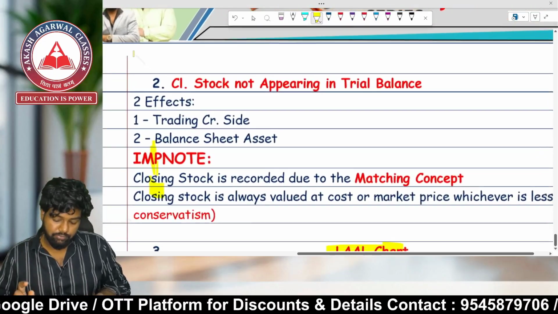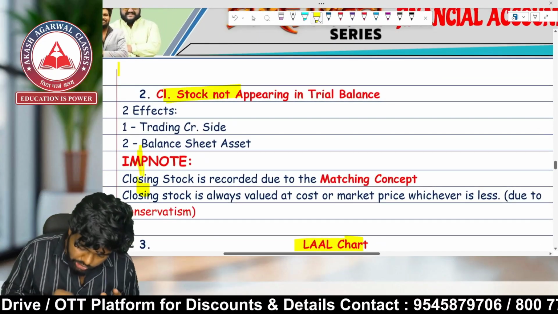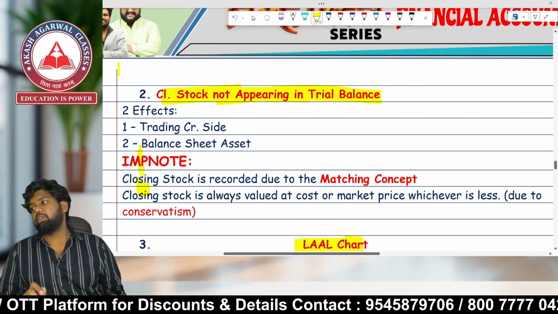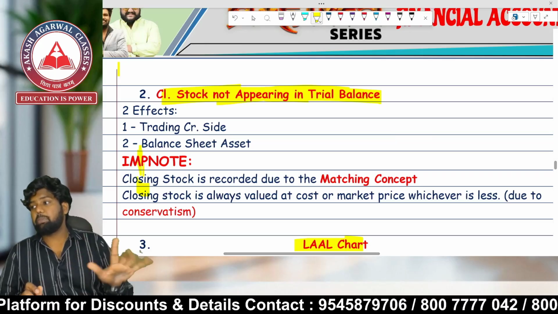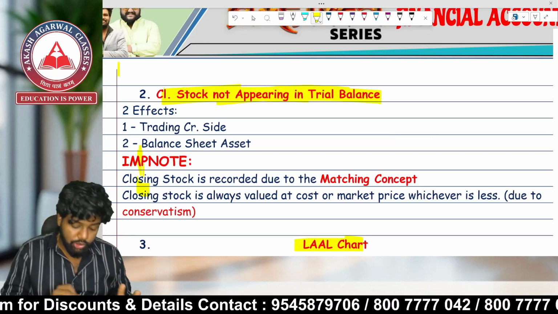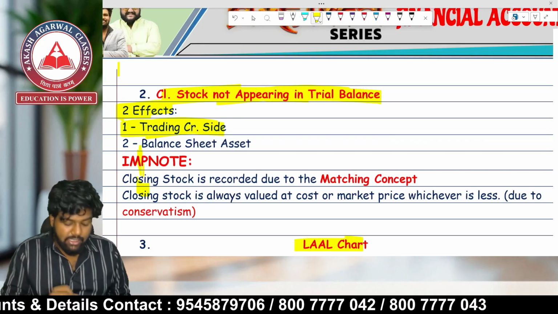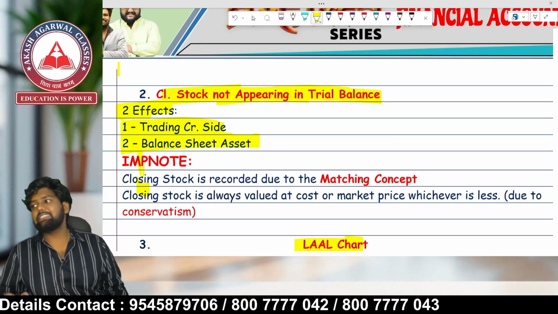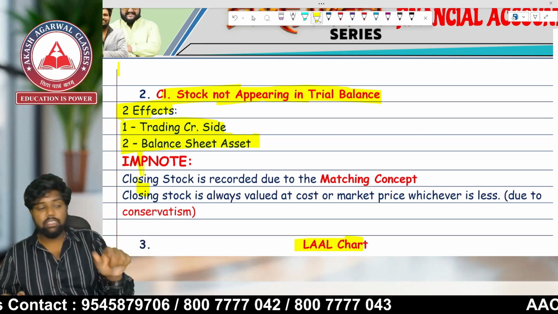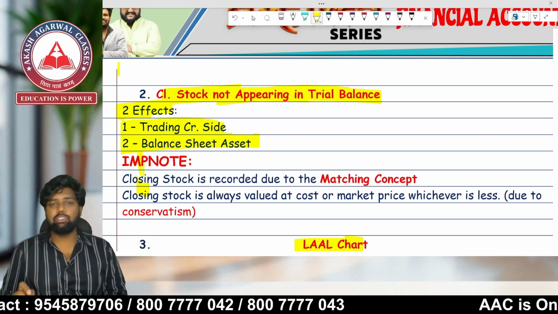Second, closing stock is not appearing in the trial balance. If the closing stock is not appearing in the trial balance, it will have two effects. First, trading account credit side. Second, balance sheet asset side. If it is not appearing in the trial balance, it is given as an adjustment.